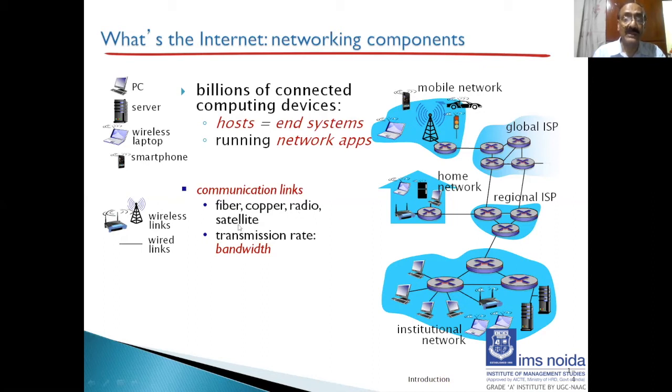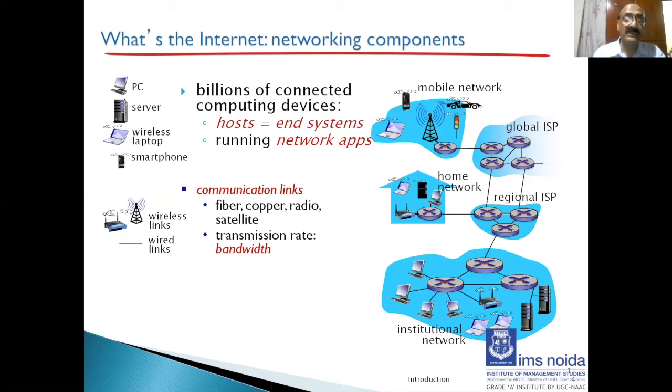Then we have radio and satellite. Radio generally means microwave links, which transmit data from one location to the other, generally in a straight line. So they are limited in terms of distance. Then satellite was also there for transmission, but satellite introduces a lot of delays in the network.